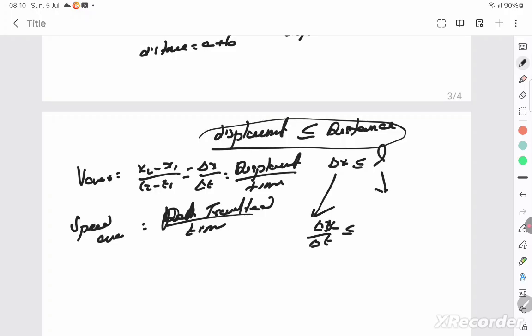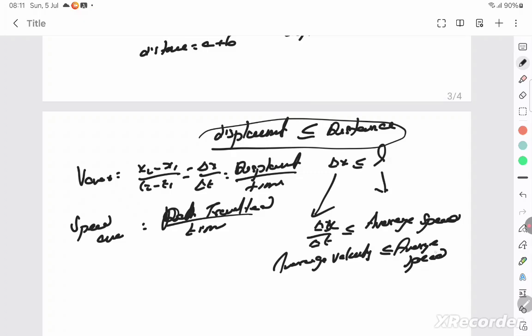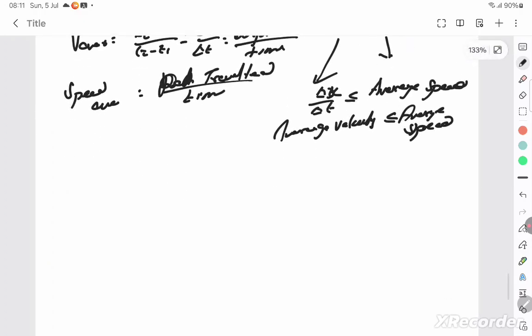Then average velocity is always lesser than or equal to average speed. So in case they twist and turn the questions, you can answer this. Only when it is along the same straight line will the speed and the velocity take the same value. So let's go to next question.